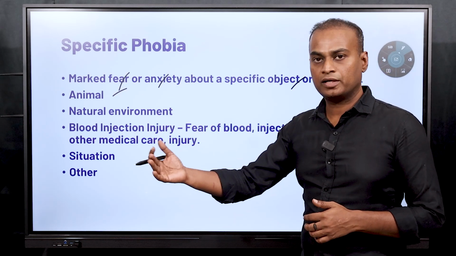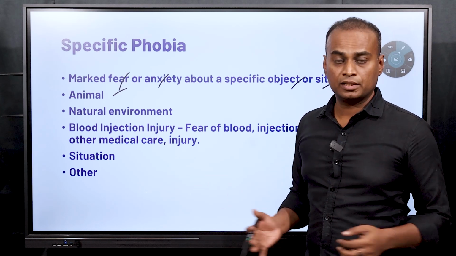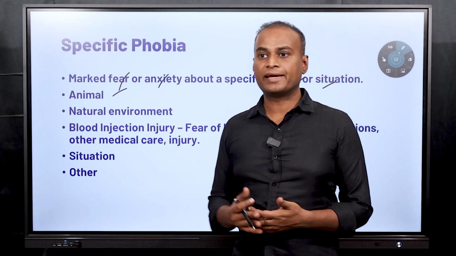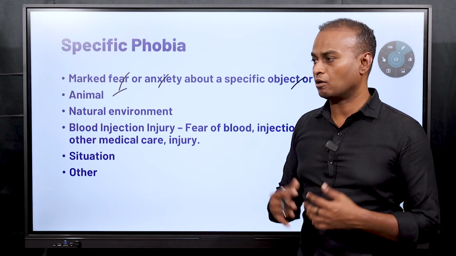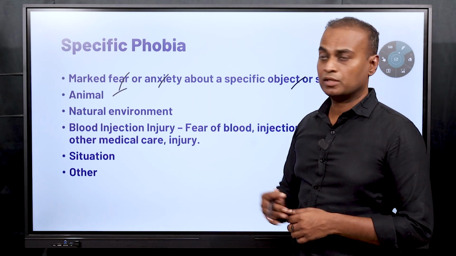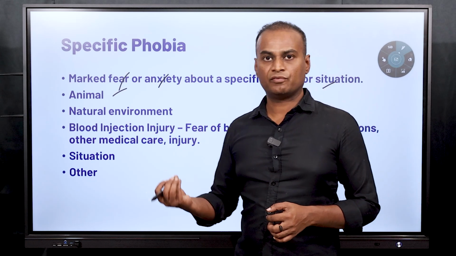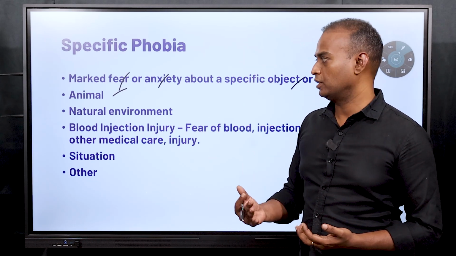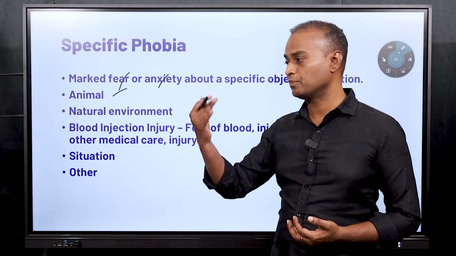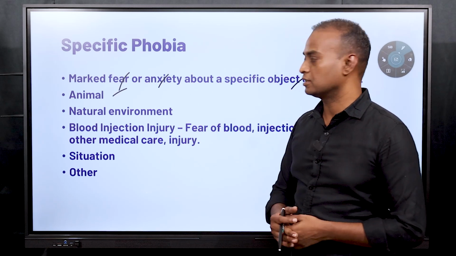If other people are afraid and you are also afraid, then it doesn't come under phobia. You have seen a lion in the forest and you are afraid of it, it is normal, it is normal for all the other people, so that doesn't come under specific phobia. If you are afraid of a cockroach, see, cockroach is not a predator, but you are still afraid of it, and on average most other people are not afraid of it, then it is considered as phobia.